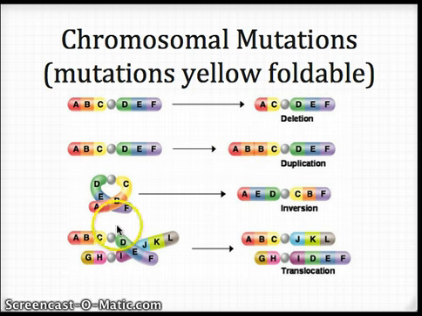Okay, next example is called an inversion. Now in an inversion, the chromosome gets twisted and switches genes. Okay, so you'll see this kind of looks like a pretzel. It got twisted up, and it's going to switch genes over here. So instead of ABC, we now have AED, CBF. So again, make sure you draw that arrow to indicate change, and then the change in the chromosomes.